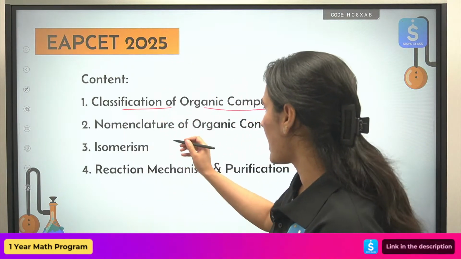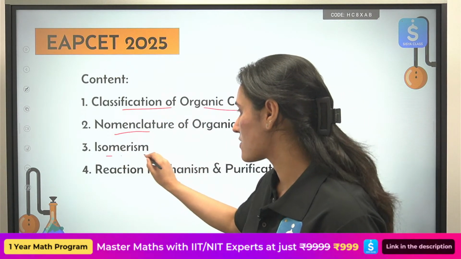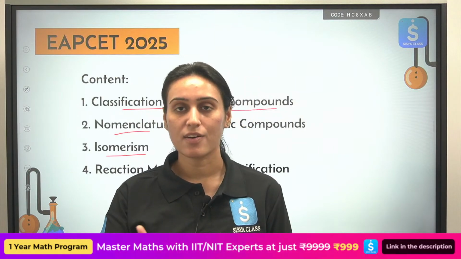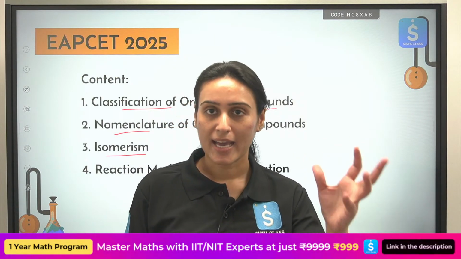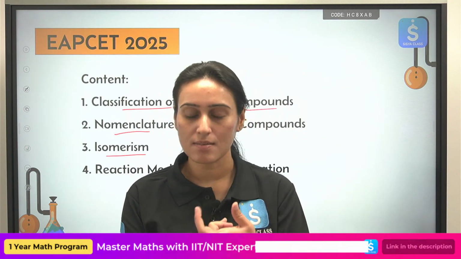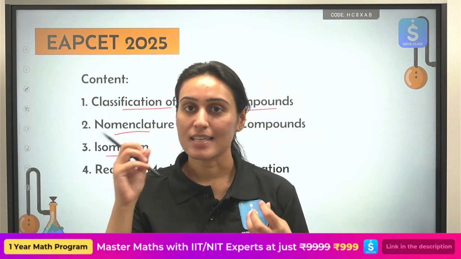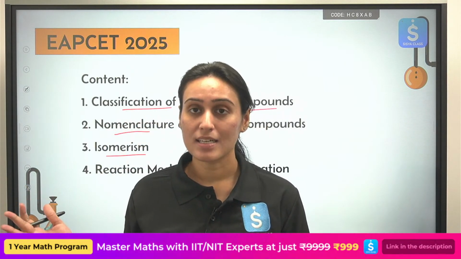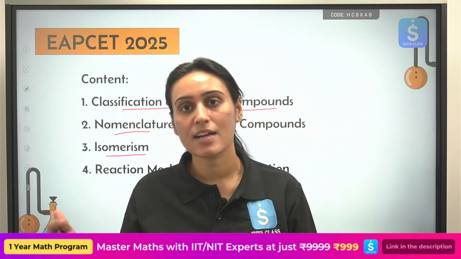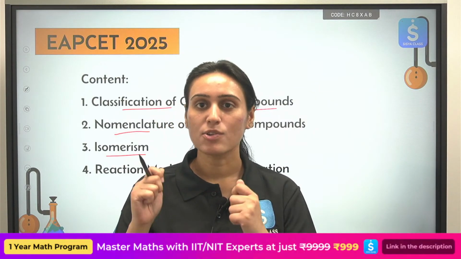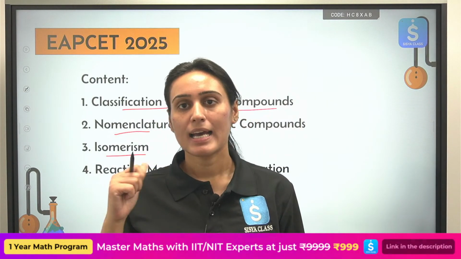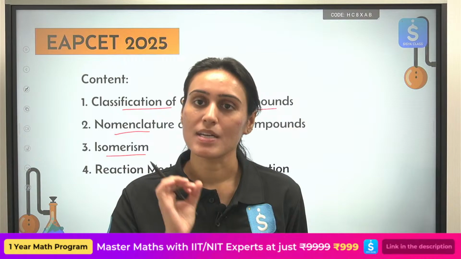Okay, after that we will talk about isomerism also. So we have different types of isomerism: structural isomerism, stereoisomerism. Stereoisomerism can be further subdivided into your geometrical and optical. So we are going to focus on structural first, and then we will cover the geometrical isomerism as well.